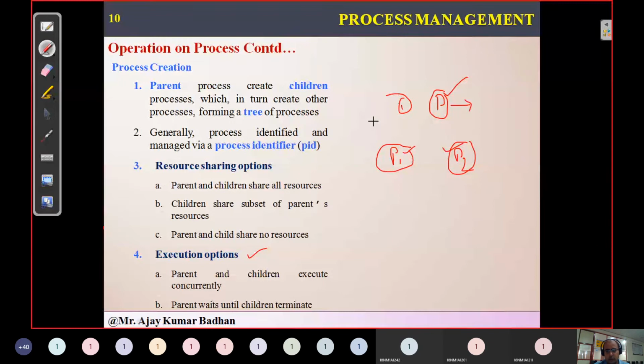There is another scenario too. The second scenario is that he will give the task to P1 and P2 to do, and parallelly he will also do some other task. This is something like your parent might have asked you to do some task.